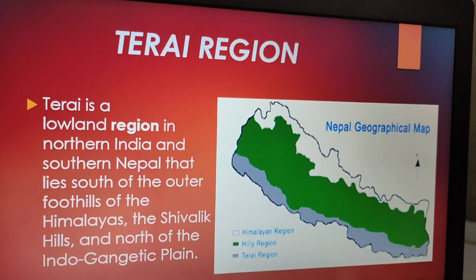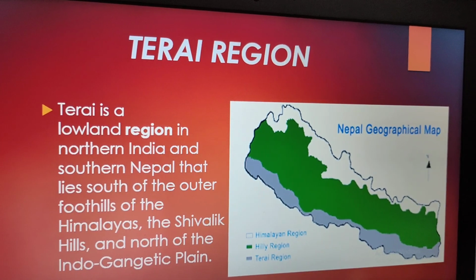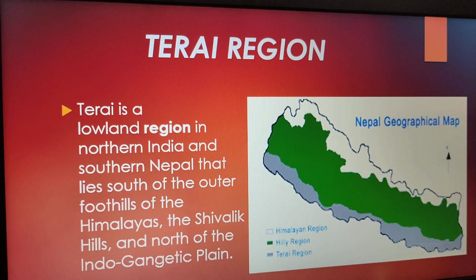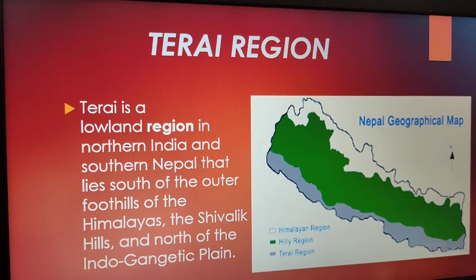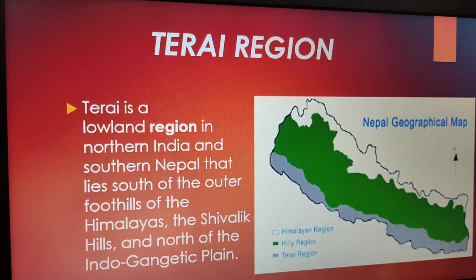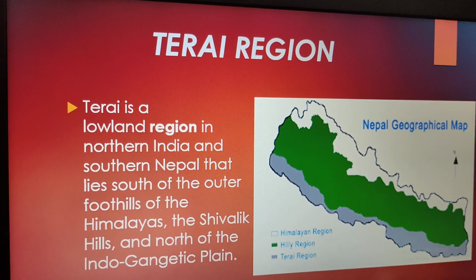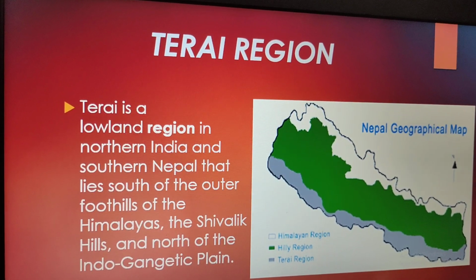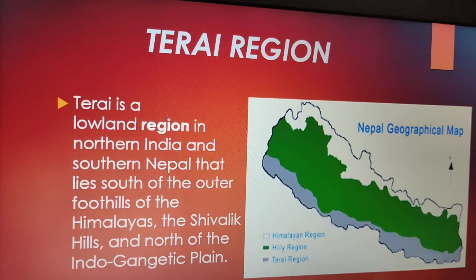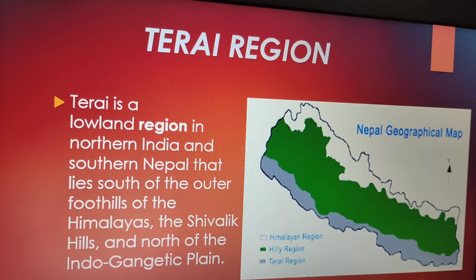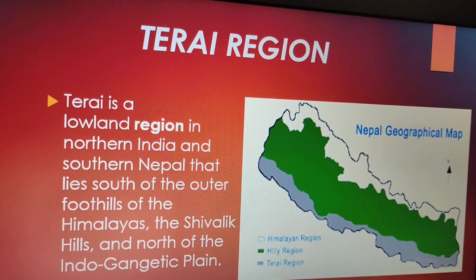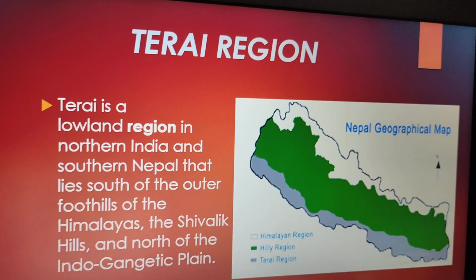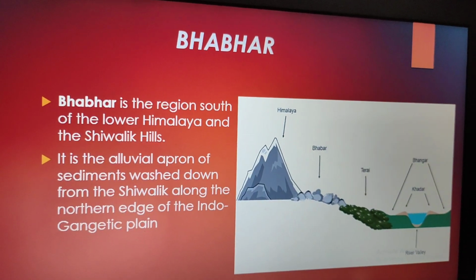It lies south of the outer foothills of the Himalayas, the Shivaliks, and north of the Indo-Gangetic plain, the plain areas which have been formed by the Indus and the Ganga rivers and their tributaries.